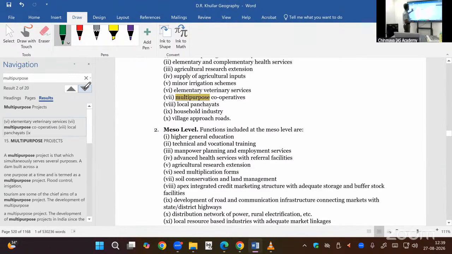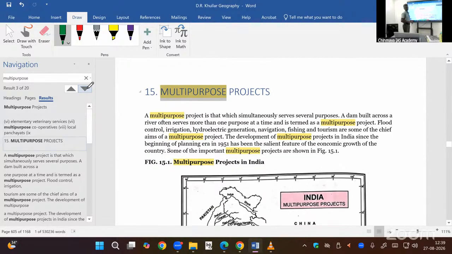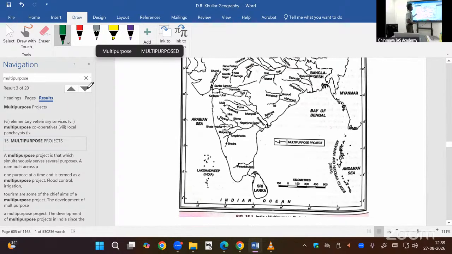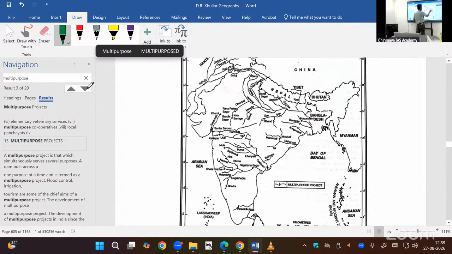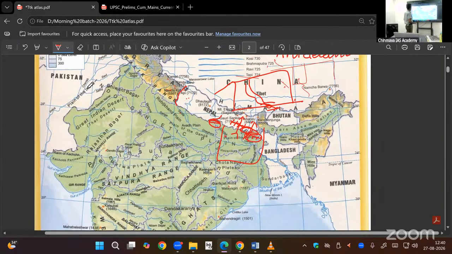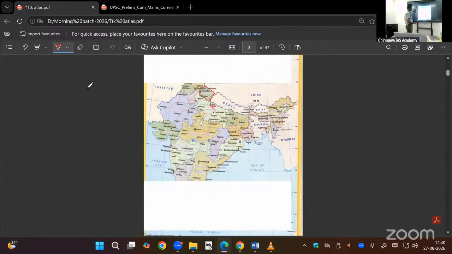Multi-purpose project. Yes. All the multi-purpose projects in India. Here you can see the Kosi multi-purpose project, Sharda multi-purpose project. Then this side also, we have a number of multi-purpose projects in India. From where did we get this multi-purpose project idea? It is given in the notes. Okay, don't worry about it. From America only, the concept of multi-purpose project came.